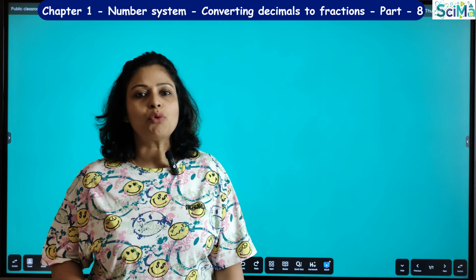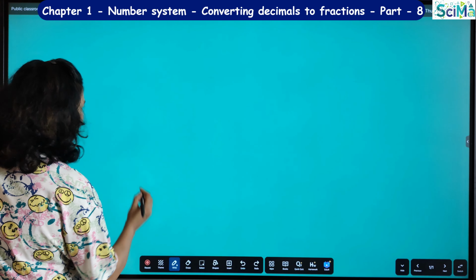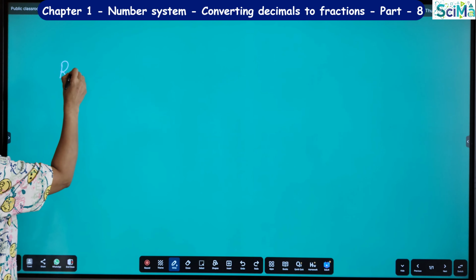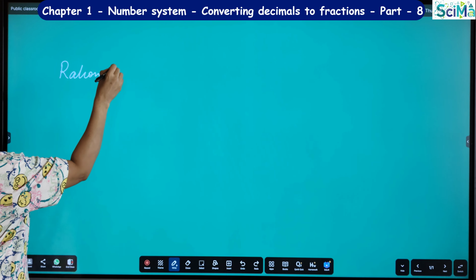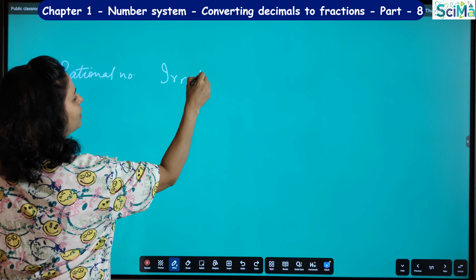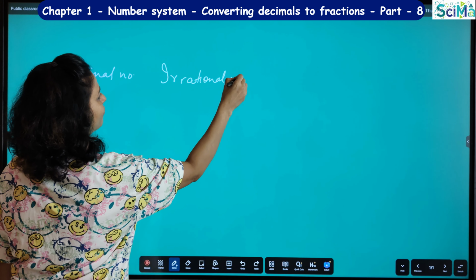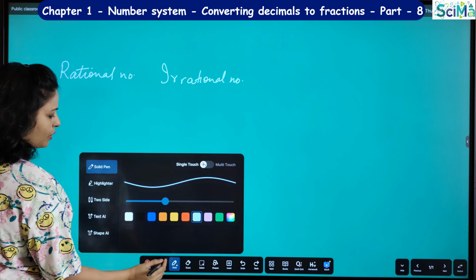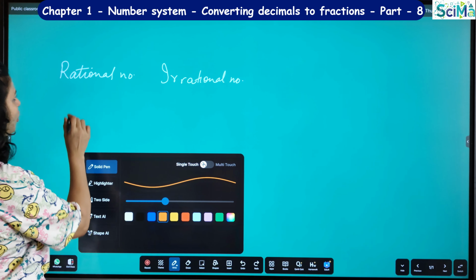So last class में मैंने आपको क्या बताया था? What did we learn? We learned about rational numbers, and I also told you what are irrational numbers, right? So rational numbers, what are rational numbers?